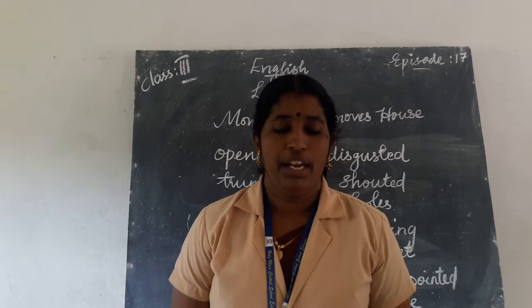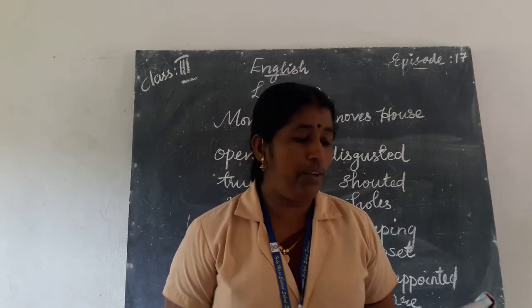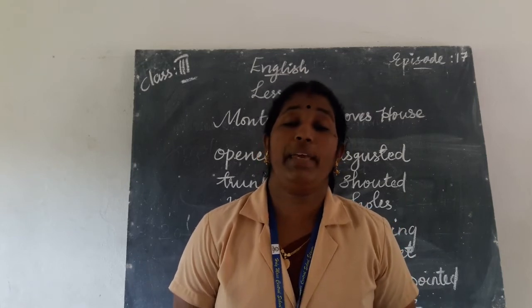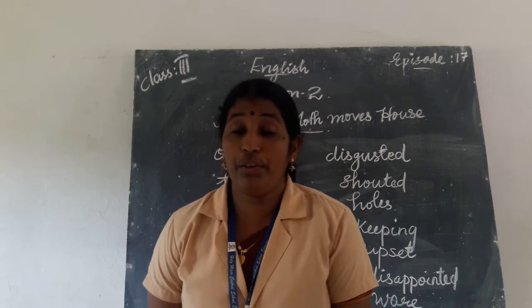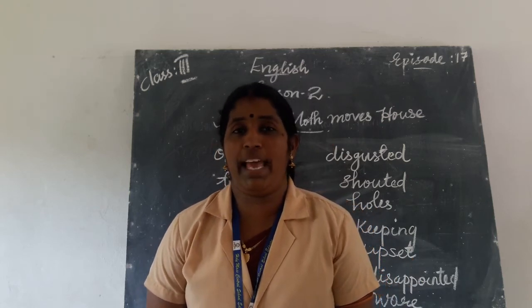W-O-O-L-L-E-N. Woolen. Woolen cloth. Next word is blankets. Spelling: B-L-A-N-K-E-T-S. Blankets. How can you read this? B-L-A-N-K-E-T-S. Blankets.